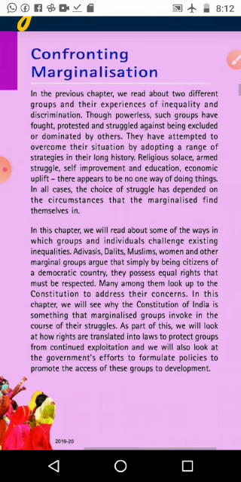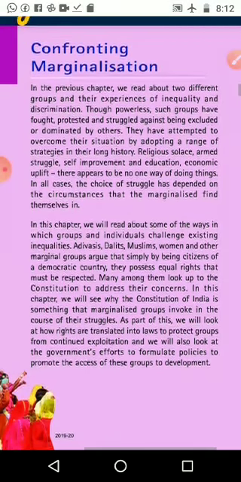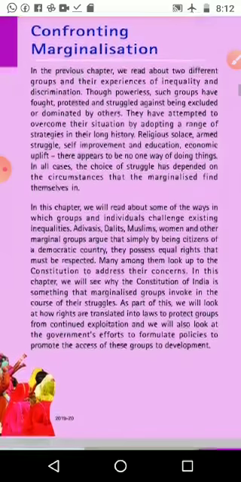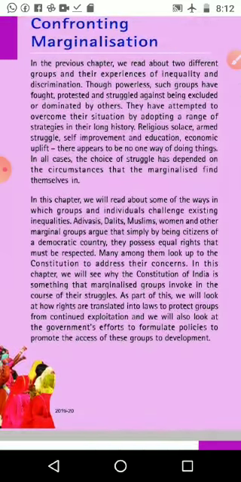They have attempted to overcome their situation by adopting a range of strategies in their long history: religious solace, armed struggle, self-improvement and education, economic uplift. There appears to be no one way of doing things. In which way do they try to come to the mainstream of society? They are doing it in different ways. They have religious solace, coming together in religious groups and making prayers.